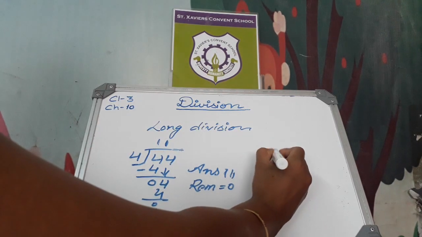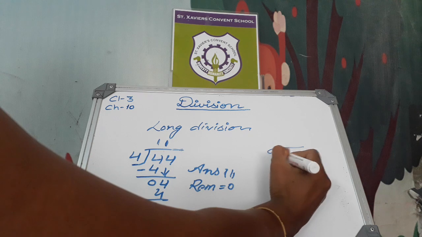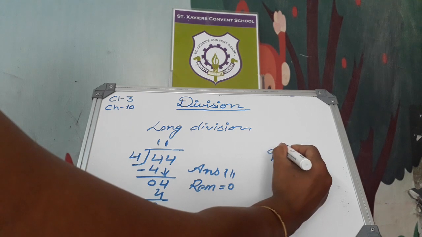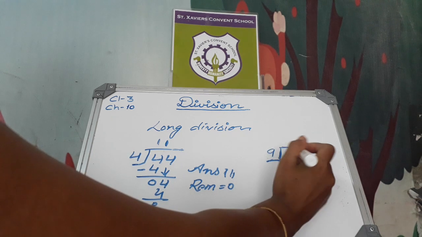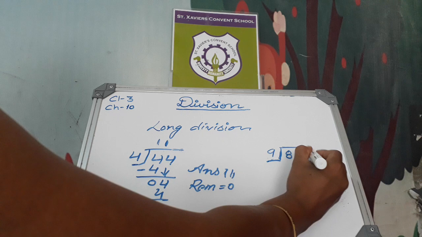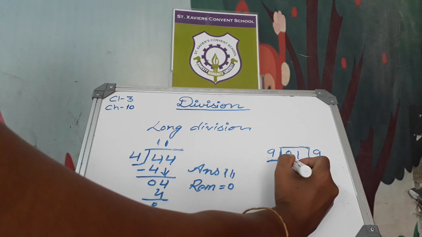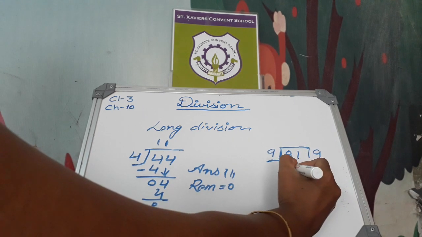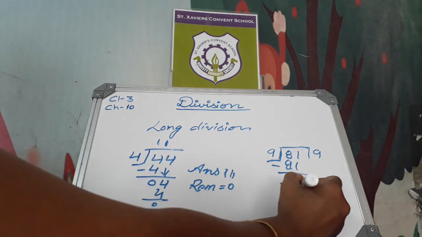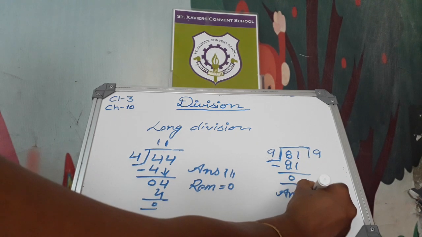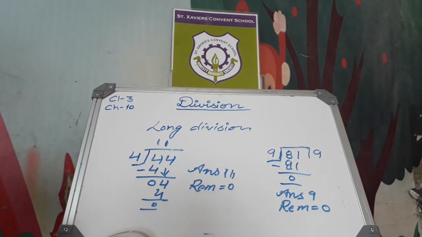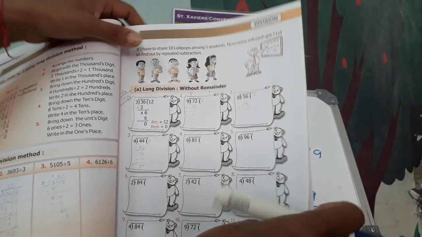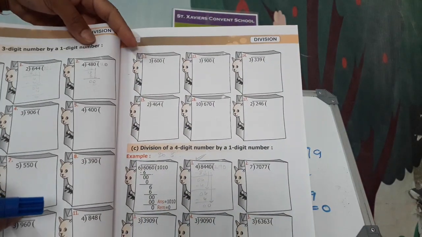Next, 9 is the divisor and 81 is the dividend. When we read the table of 9, it goes in 9 times. 9 nines are 81. Then subtract it. 9 is our answer and the remainder is 0. Here are more questions for you. Do it yourself. Now turn your page.